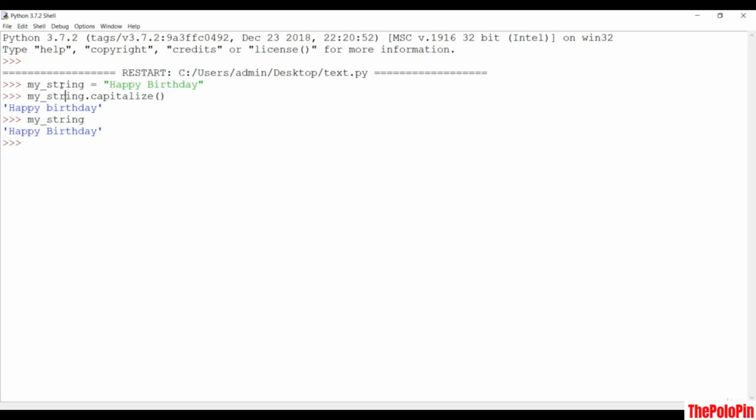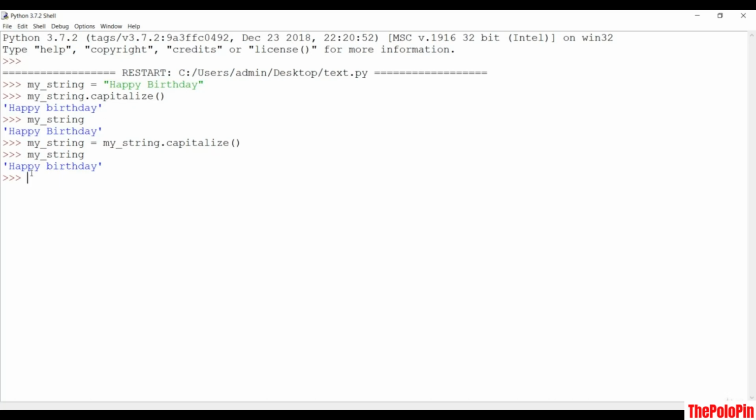If you want to make a change, you have to assign it like this. If I say my string, and now I have to call the inbuilt method on this string, capitalize. If you do this, now you can see that your string will be changed to this capitalized version.